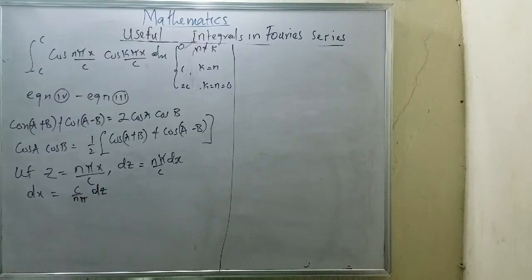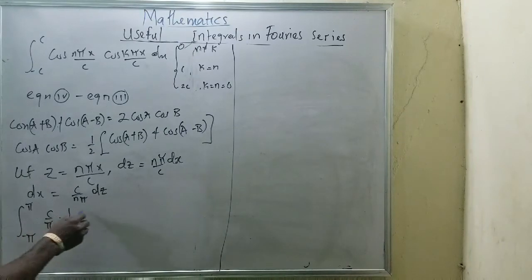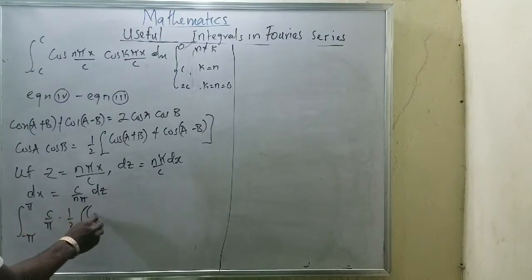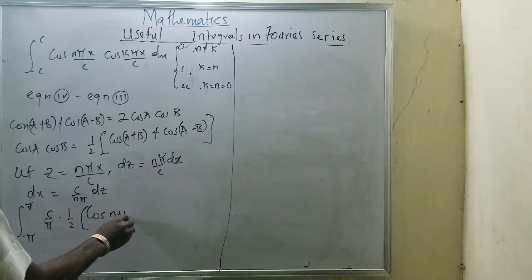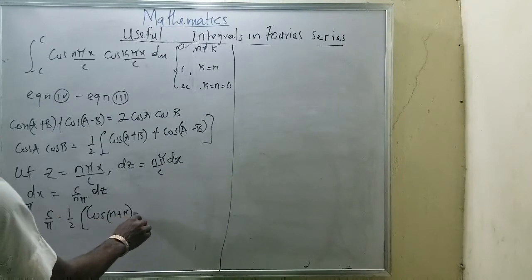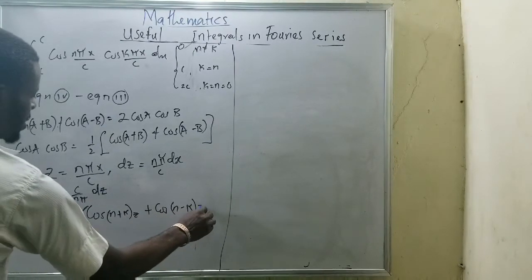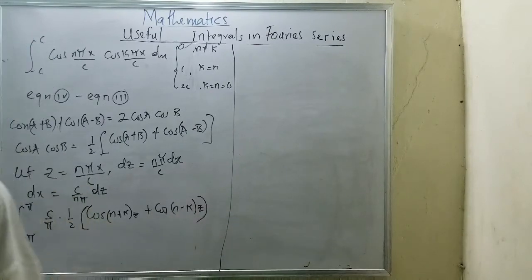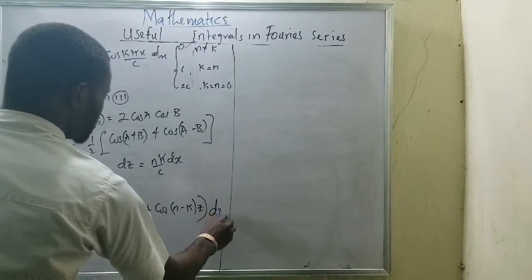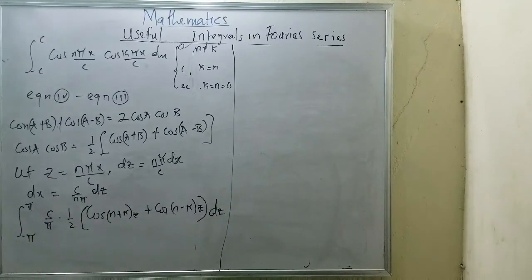Now, when you do your integration and continue with it, you'll be having c all over pi times 1 all over 2, multiplied by cos(n plus k)z plus cos(n minus k)z, and everything will be under the integral.